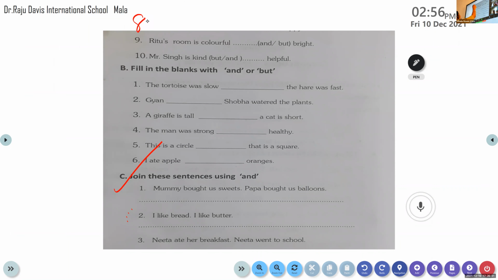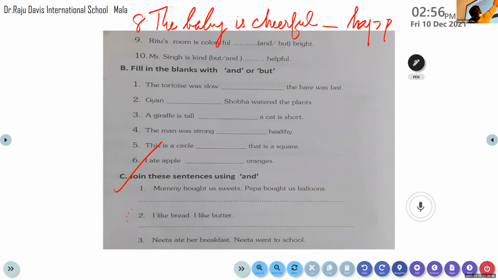The baby is cheerful, dash, happy. You have to use and or but there. So the baby is cheerful, dash, happy. Let me call Christy now.